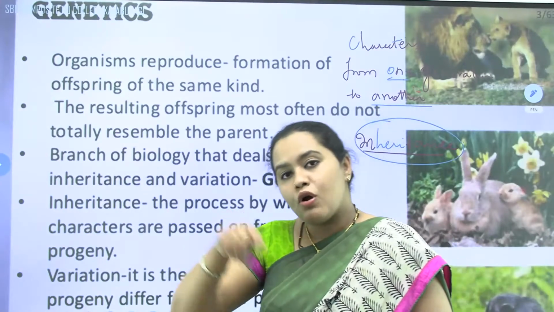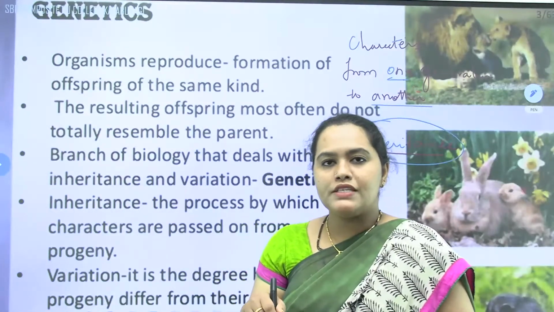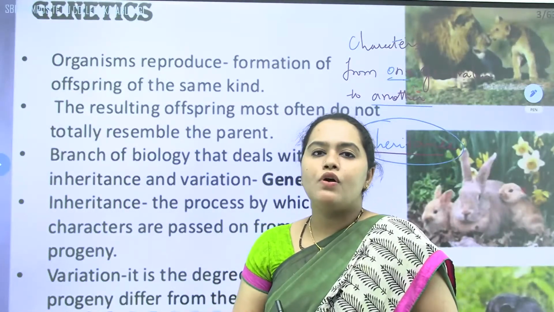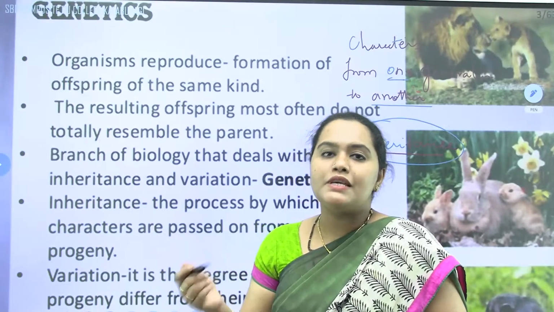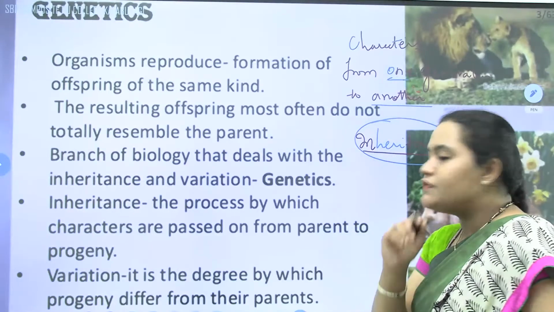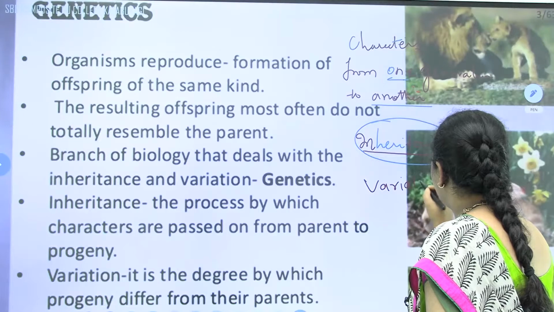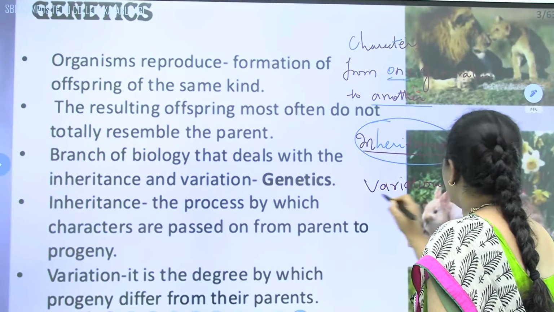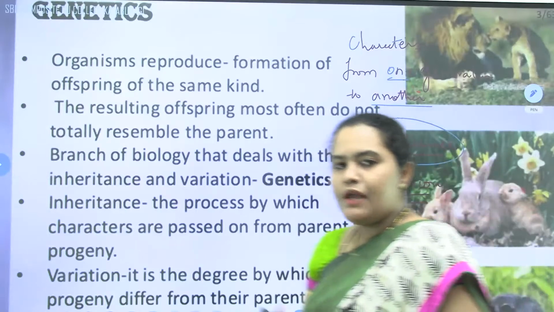We are not totally similar to our parents. At the same time, we are not totally similar to our siblings also. We are not similar to our sisters or brothers also, that is, to our siblings. These differences we call variations. We differ from each other, but at the same time we are similar.